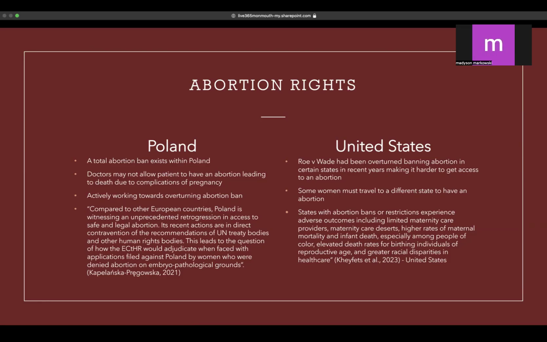As for the United States, Roe versus Wade has been overturned a few years back, and that did make it significantly harder to get access to have an abortion within the United States. This is bad on a number of levels, just because some women have to travel out of state to gain access to have an abortion. It can jeopardize their health. It is still legal in some states.